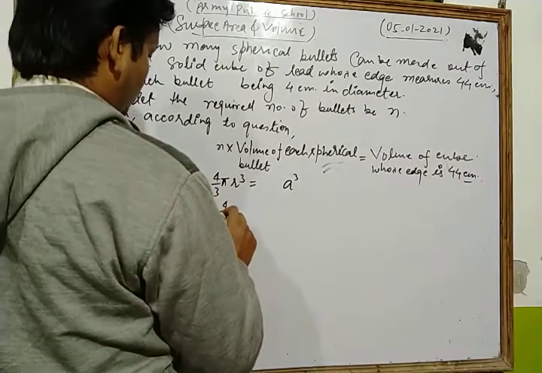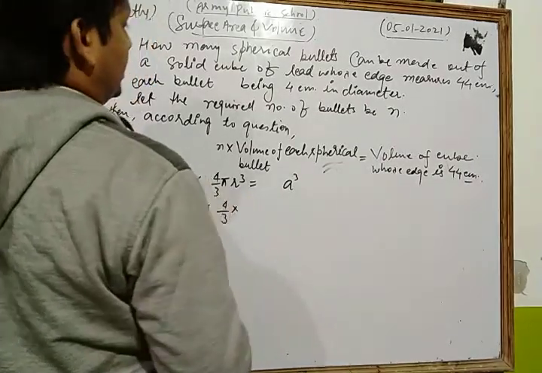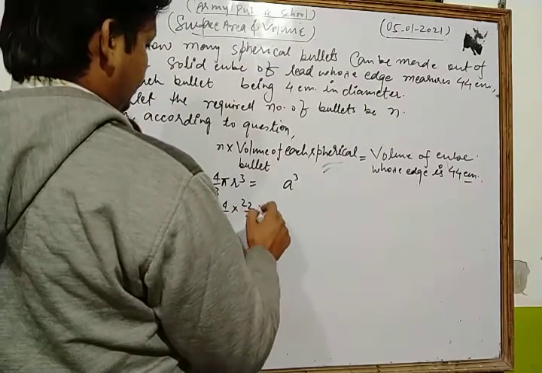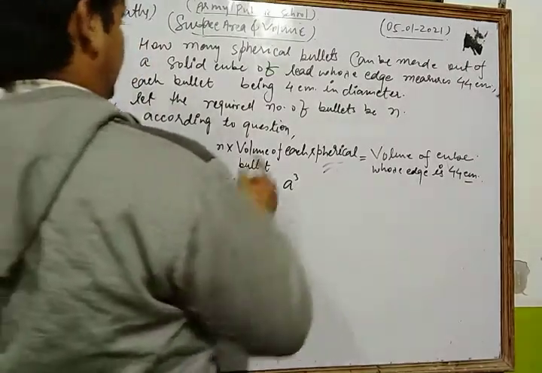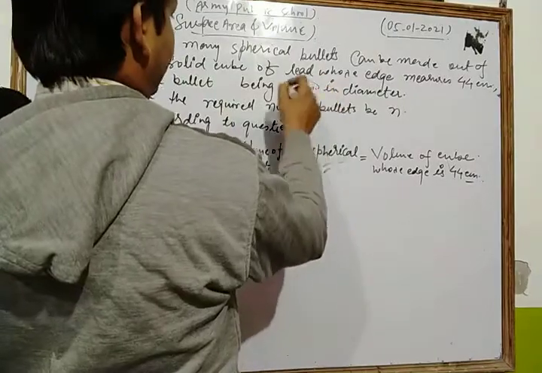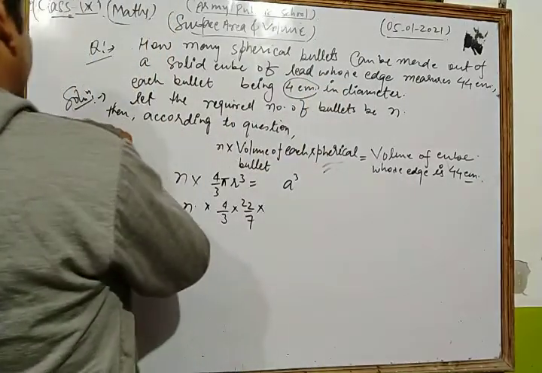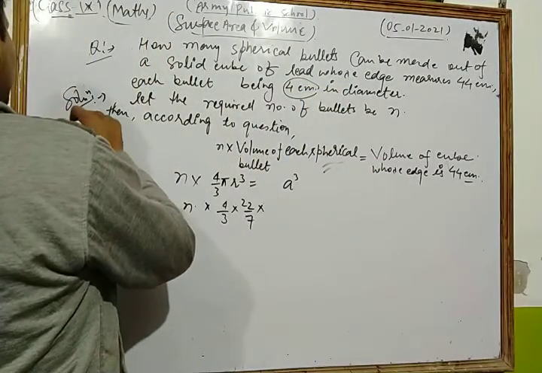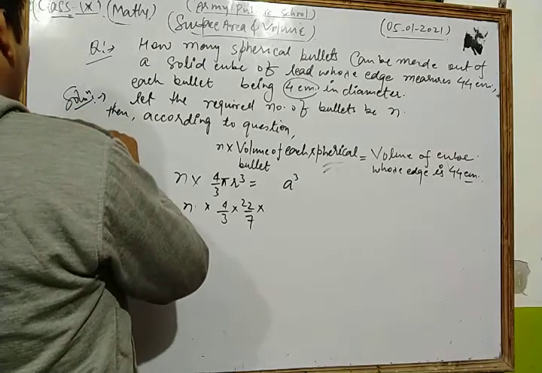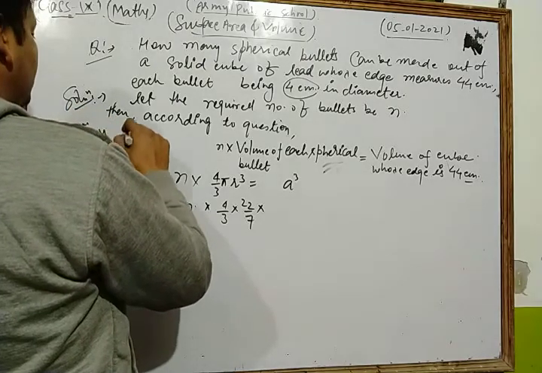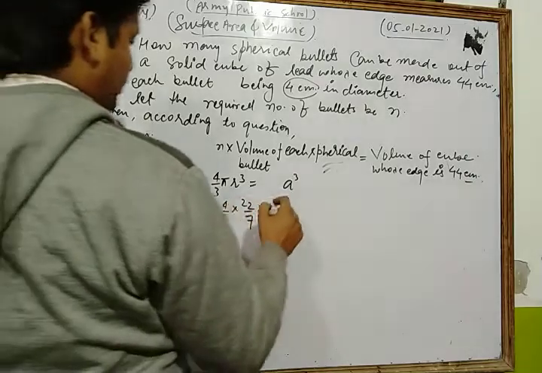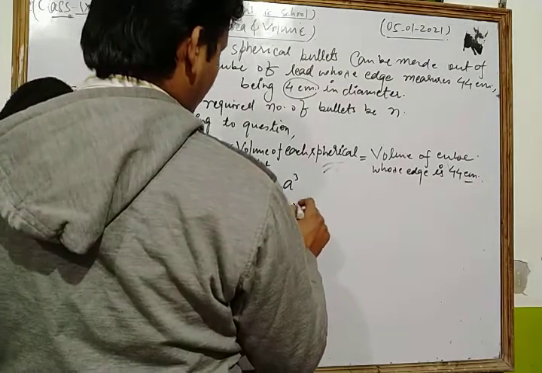So n into 4 by 3 into pi, and we take the value of pi as 22 by 7, into r cube. The bullet being 4 centimeter in diameter, r is equal to 4 by 2, that is 2 centimeter. So here we put 2 into 2 into 2.